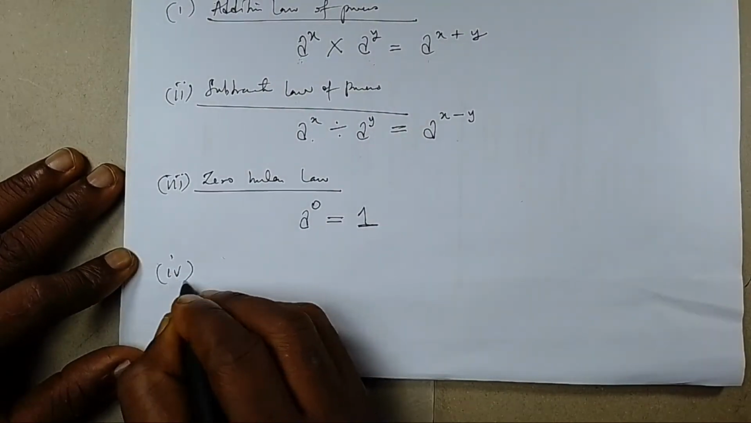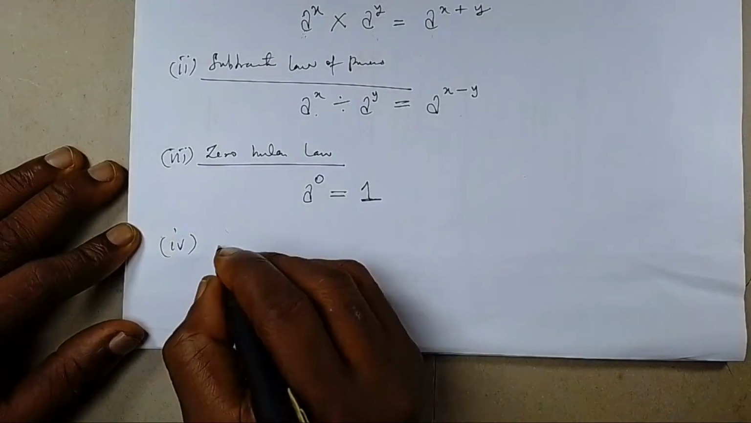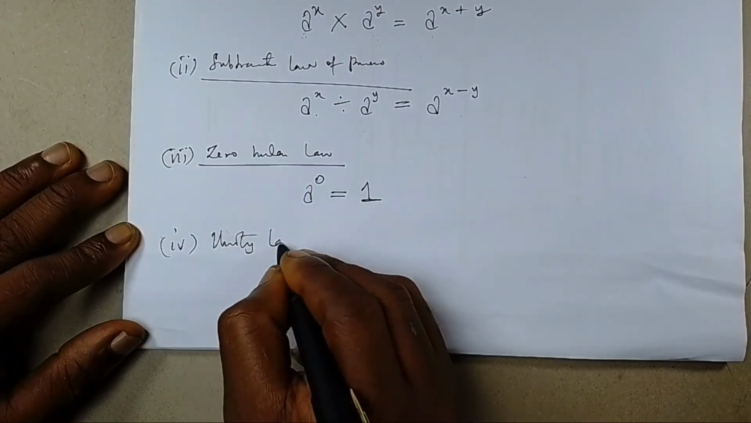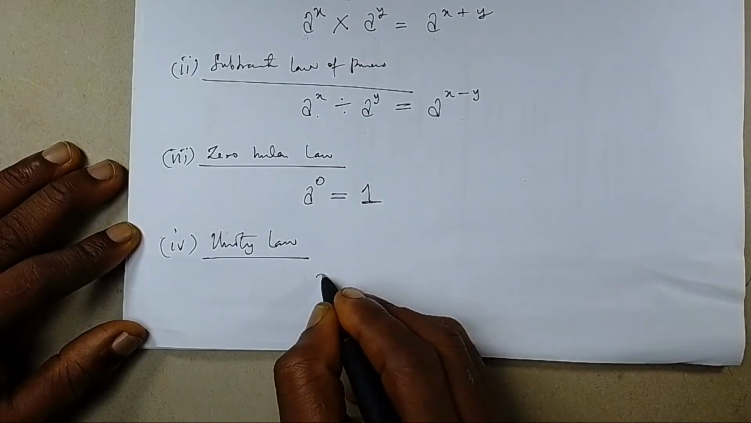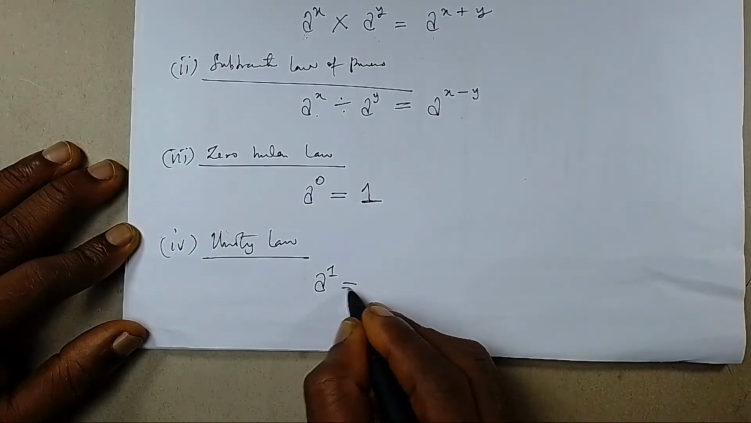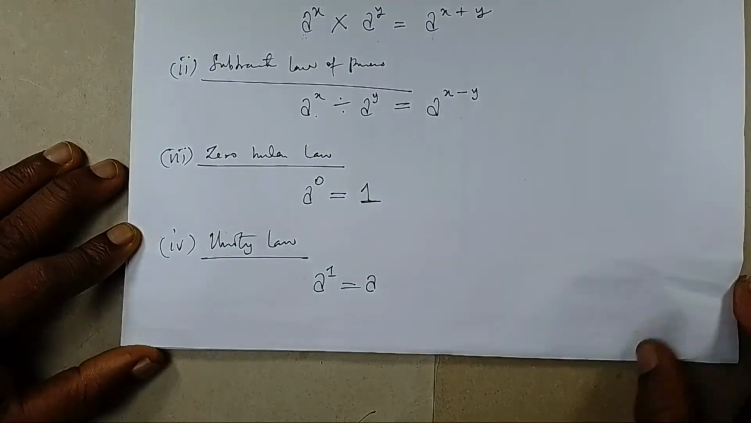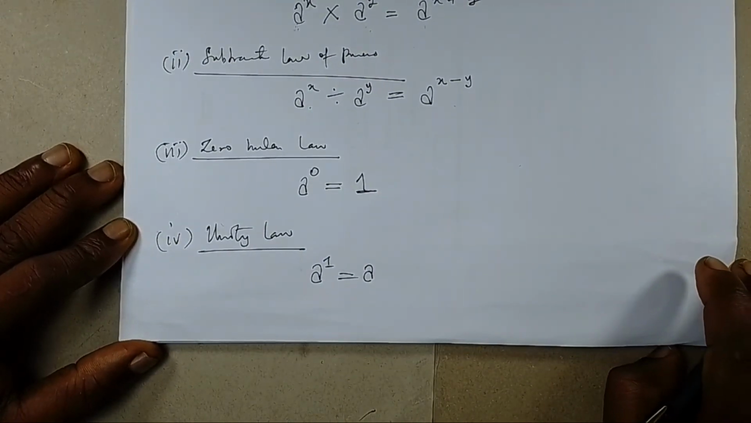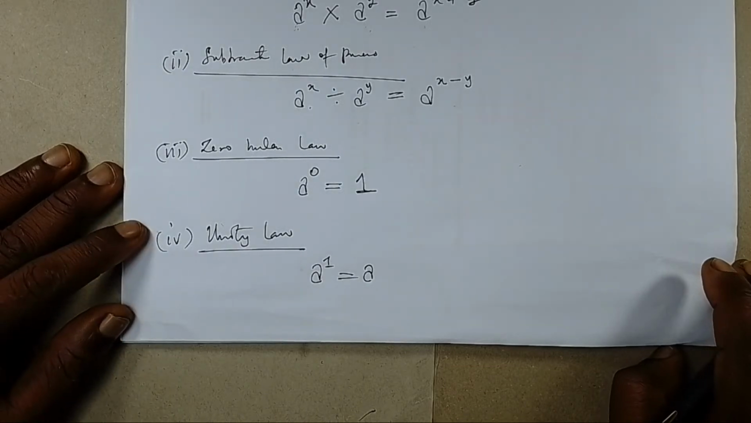Number 4, the fourth law, I will call this law the law of unity, or unity law. This law says a raised to power 1 is a. That is, if you take a base raised to the power of 1, it will return the base. Okay, the same number a.